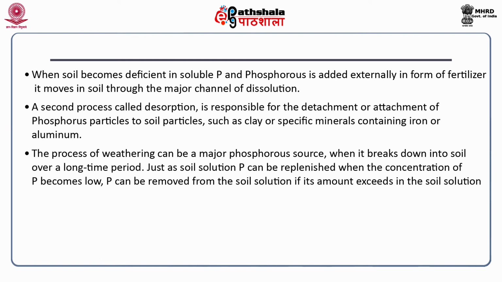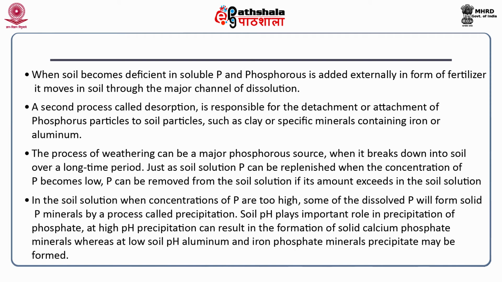When it breaks down into soil over a long time period, soil solution phosphorus can be replenished when the concentration of phosphorus becomes low. Phosphorus can be removed from the soil solution if its amount exceeds in the soil solution. When concentrations of phosphorus are too high, some of the dissolved phosphorus will form solid phosphorus minerals by a process called precipitation.